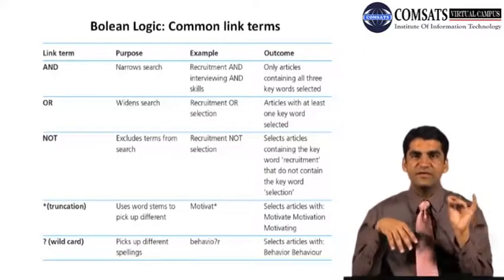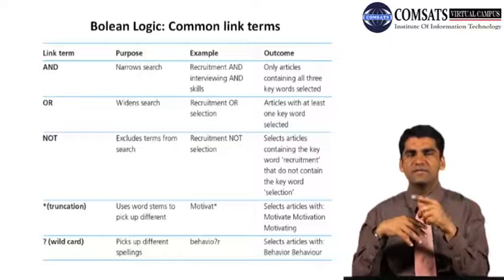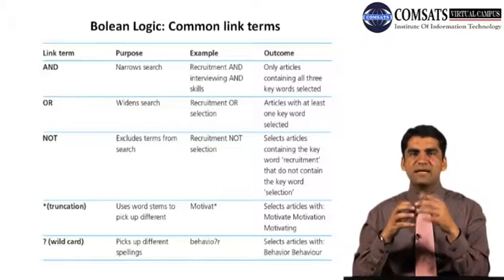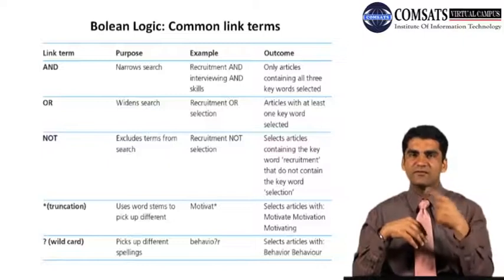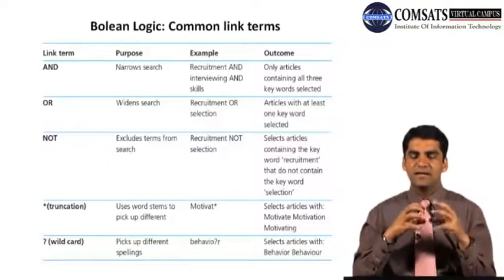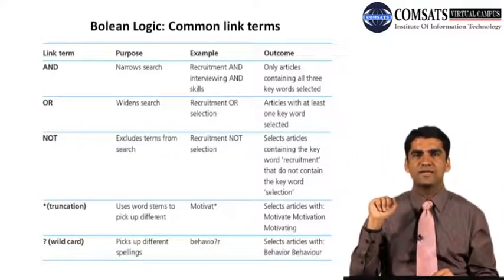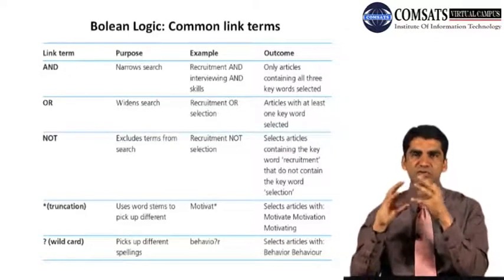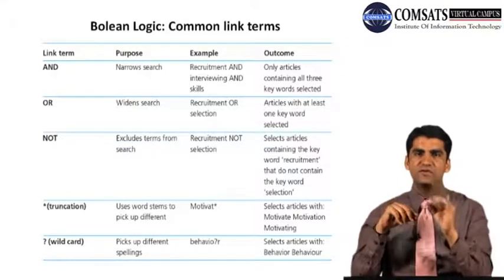This is how, and you have to see where you put these terms. And is always between the first and second word, and between the second and third word. Or is always similar, between first and second word and between second and third word. Not is always between first and second, second and third. And truncation is always at the end, where you put an asterisk or a star mark. And wildcard is where you have confusion, whether you have to put U, Z, S. From the example, we put behavior, and instead of U we put a question mark.